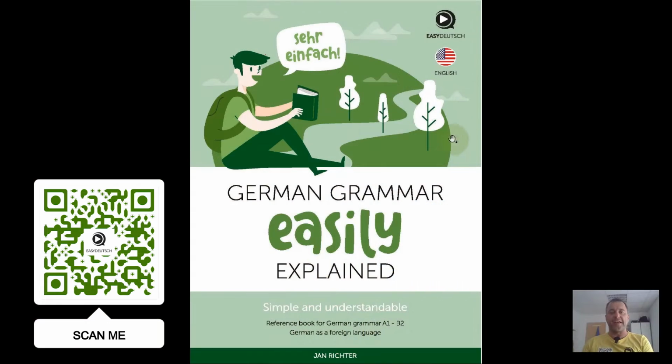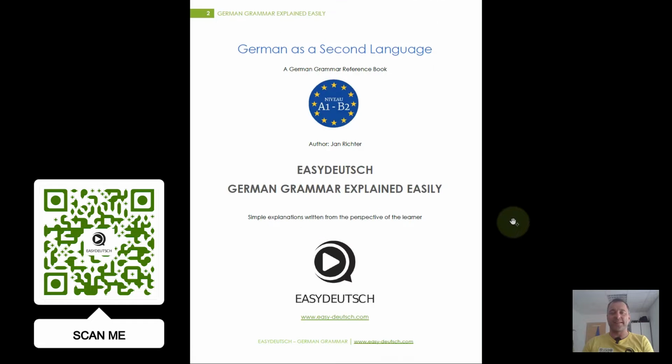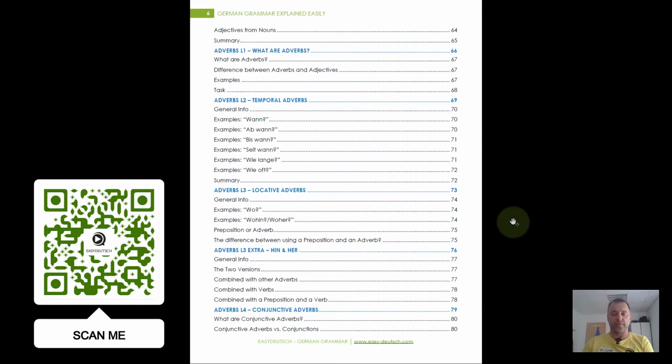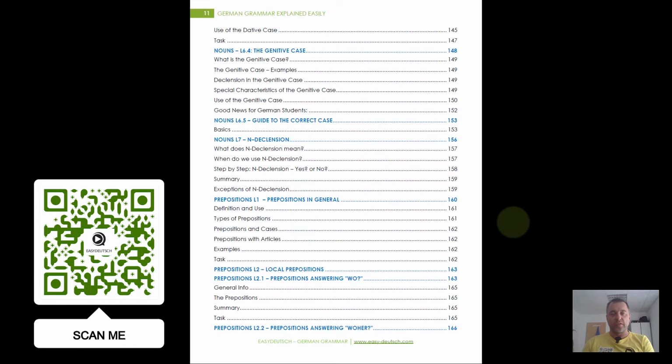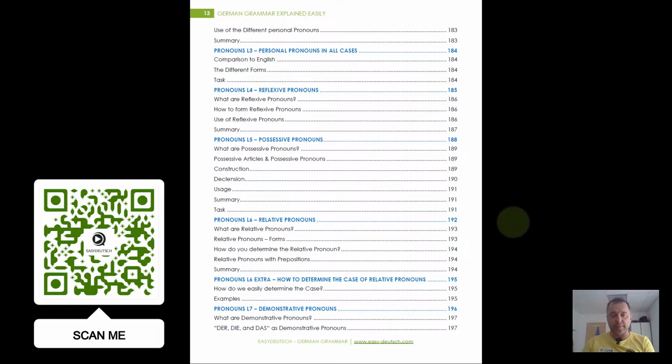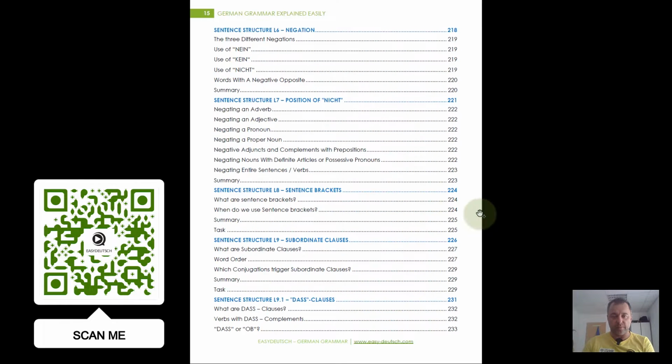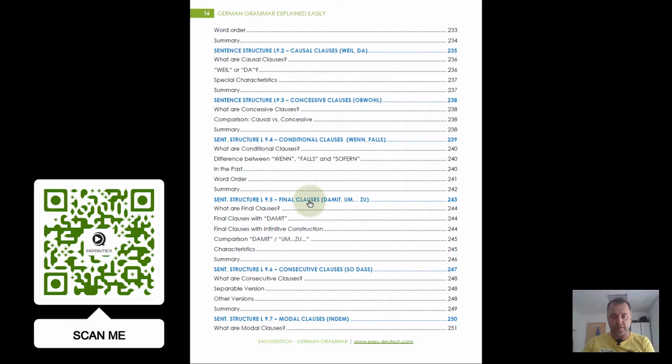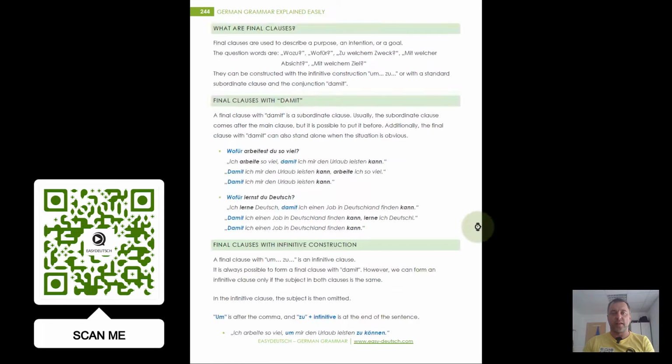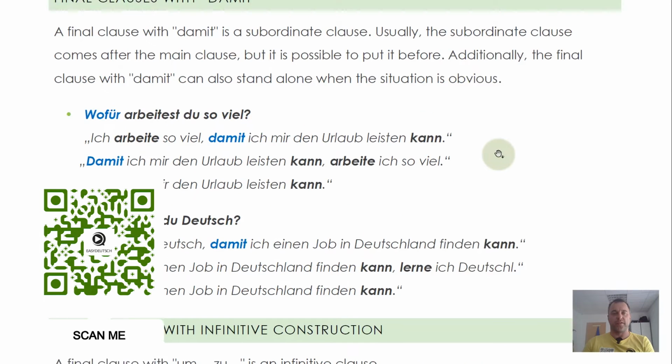So we're now here in my ebook German Grammar Explained Easily. Today's topic is final clauses. So let's go through my table of content and jump right there. There we go. Final clauses. Let's zoom in so you can read it better.